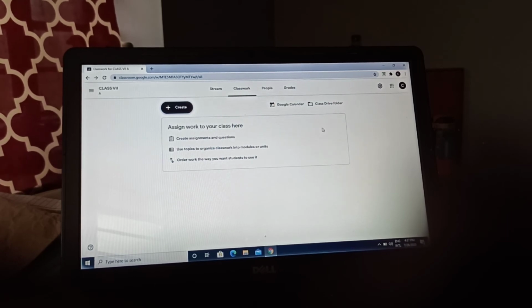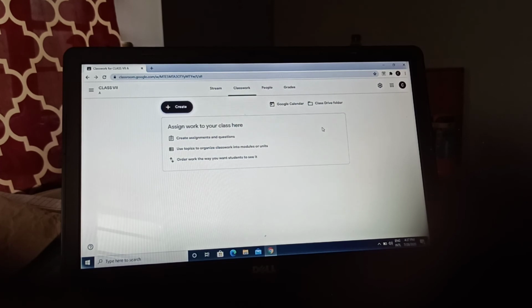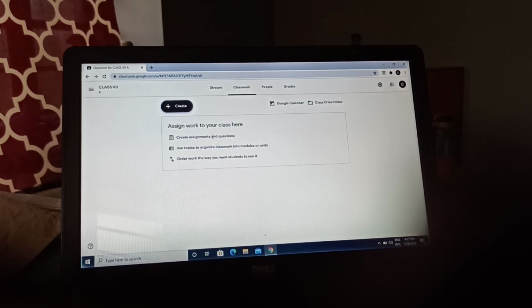Okay, as when you make a WhatsApp group, you can see there are various settings. Similarly here also there are various settings, and you can set them according to your need or the demand of the class.